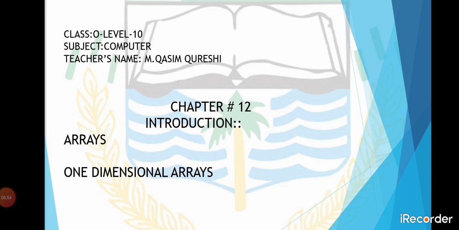Constant number of students is equal to 30. Variable student mark test is equal to new array, number of students plus 1. This is also the increment of this array.